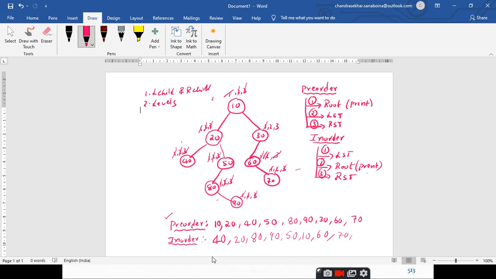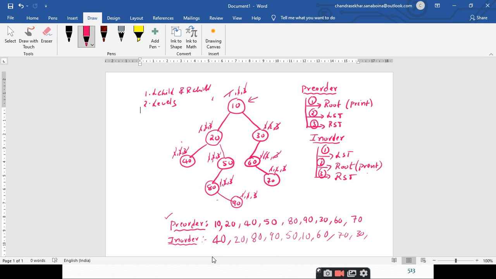Once I am done with this node, you go to the parent of this 70. Here also I have completed all three steps. Okay, go to the parent of this 60, which is 30. Here I have performed only one operation, right, and I need to go with the second step. So print it, 30 is printed, strike it off, and the third step is not valid. Why? Because it does not have any right subtree. Strike it off, and now move the pointer to its parent. Here all three steps have been completed at the parent also.